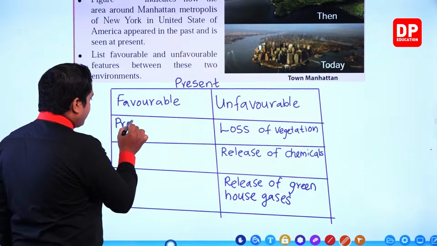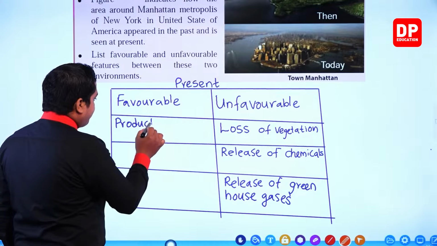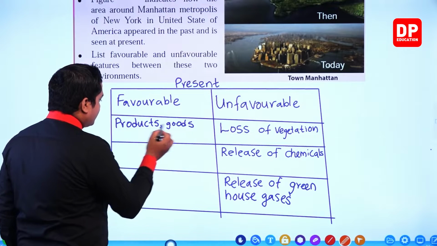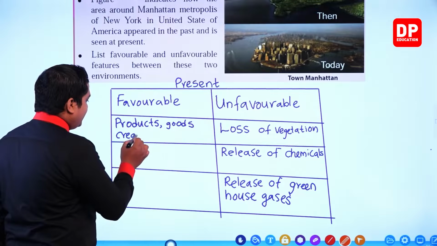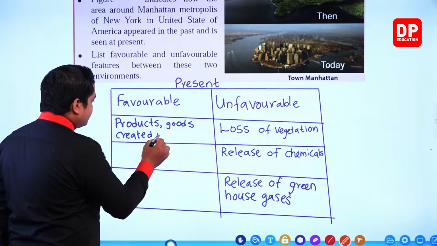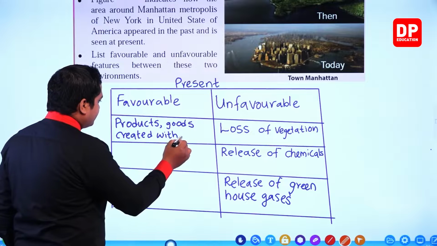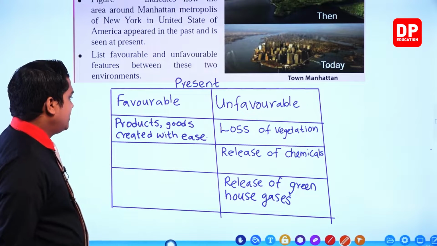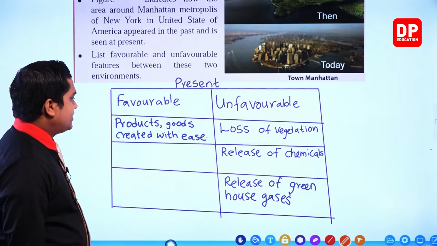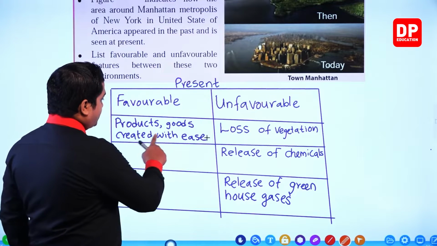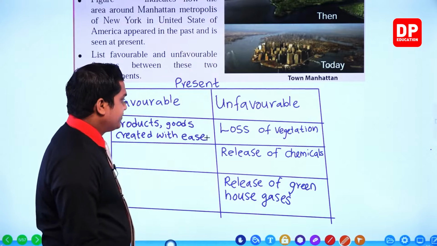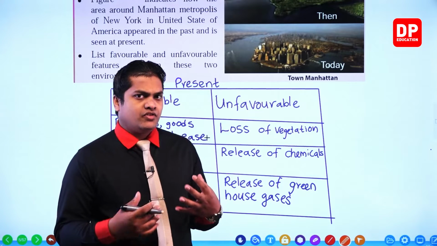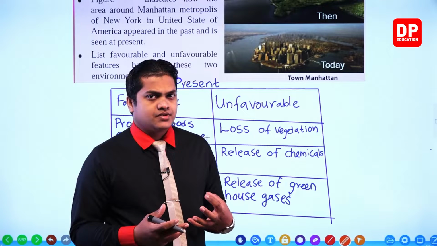products, goods created with ease. Right, products, goods created with ease. So products and goods created with ease. Okay, then what is the second? Are there any other favorable features?